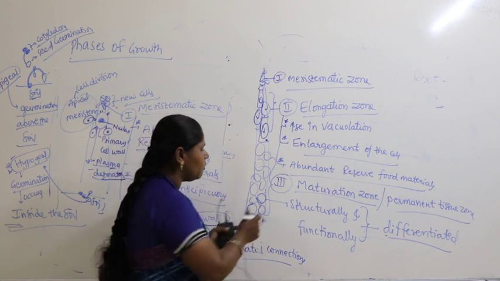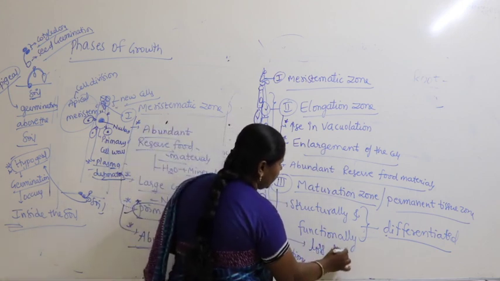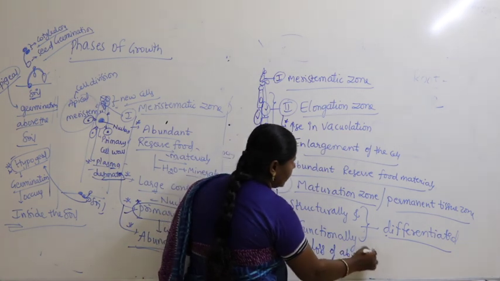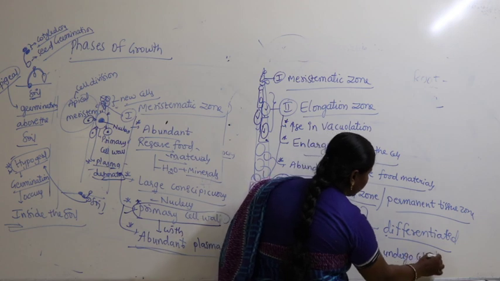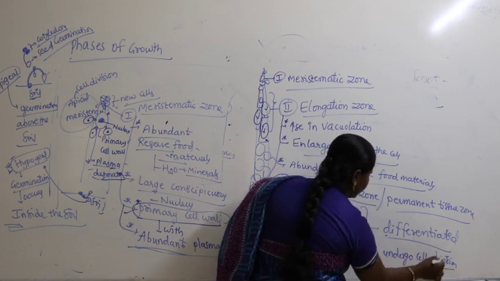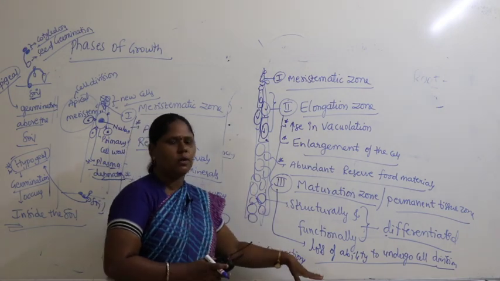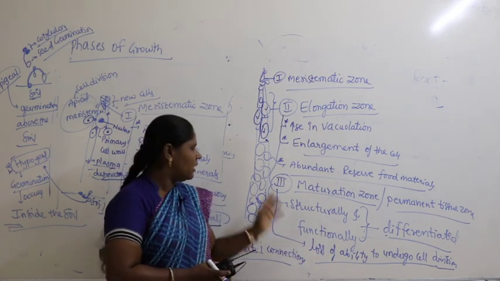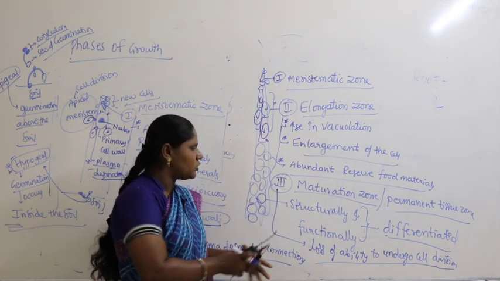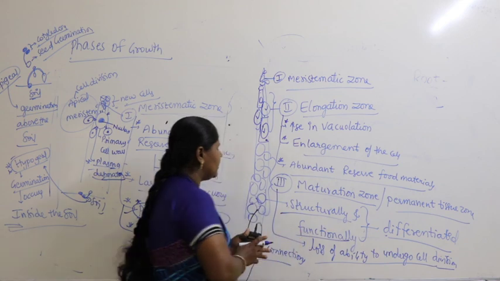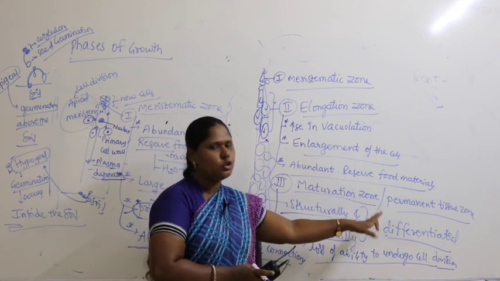Now cells lose the ability to undergo cell division. Means further they will not participate in the process called cell division. There is no more participation of these cells in cell division. So they lose the ability to undergo cell division. Every cell is structurally and functionally differentiated, and that is the third phase called the maturation zone or permanent tissue zone.